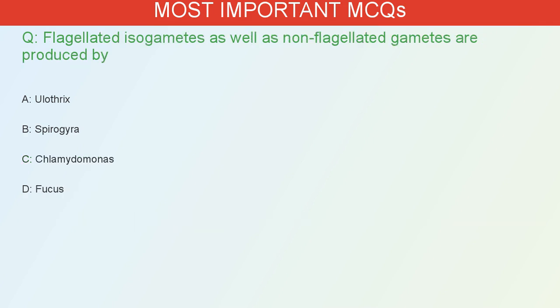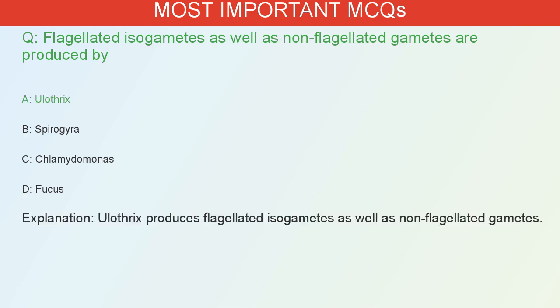Flagellated isogametes as well as non-flagellated gametes are produced by A. Ulothrix. B. Spirogyra. C. Chlamydomonas. D. Fucus. The correct answer is A. Ulothrix produces flagellated isogametes as well as non-flagellated gametes.